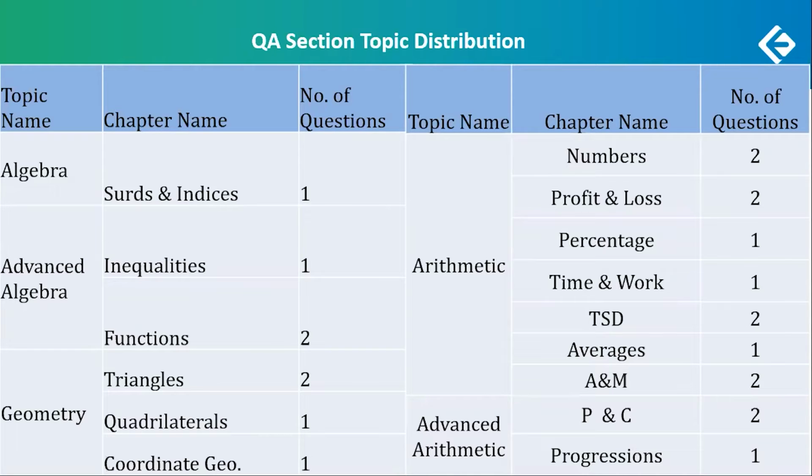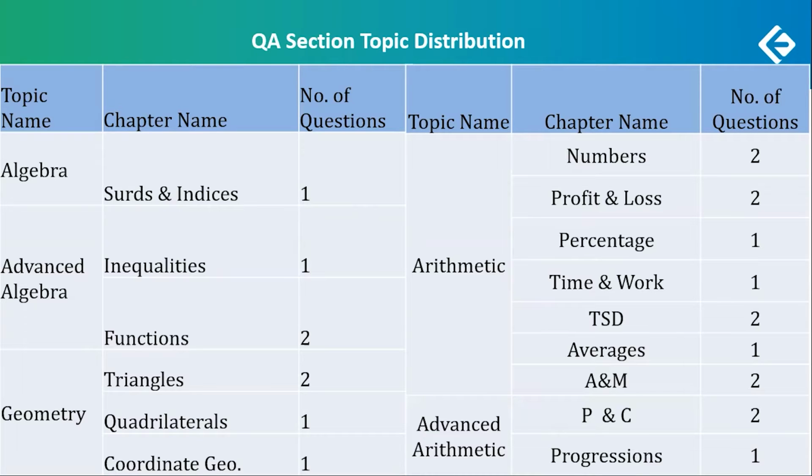Basic algebra, just surds and indices chapter, one question. Advanced algebra, we had inequalities, one question, and functions, there were two. Arithmetic took the larger chunk, 14 questions, with numbers, two, profit and loss, two questions, percentage, time and work, averages, one each, time, speed, distance at two, and averages, allocations and mixtures at two questions.